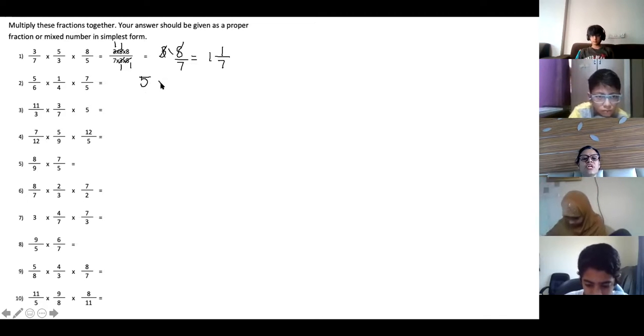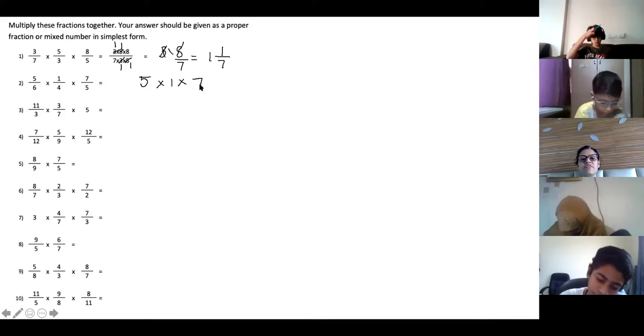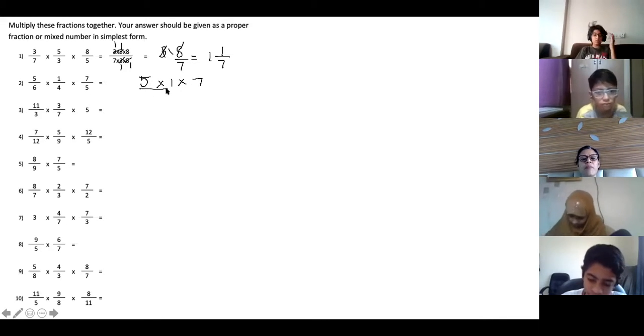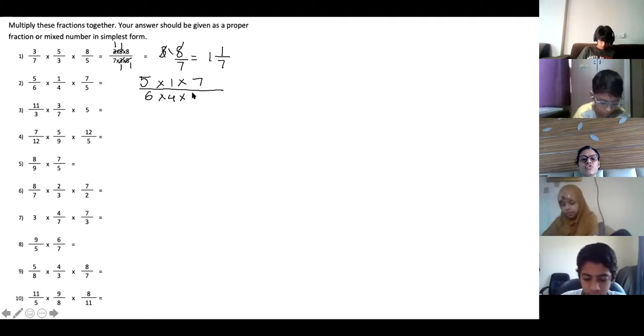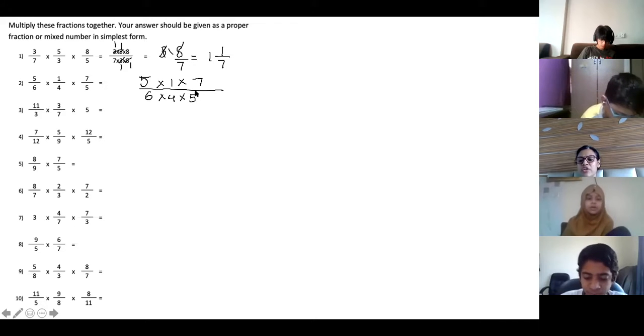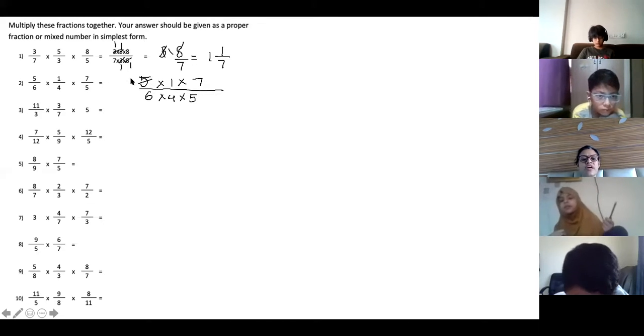5 into, you have to write like this. Everyone write it in your notebook, then only you will understand. 5 into 1 into 7 upon 6 into 4 into 5. Aisha Kazi, just see, can you cancel anything from top and bottom? Can you do any lowest form? See? 5. Only 5. So 5 ones are 5 and 5 ones are 5.